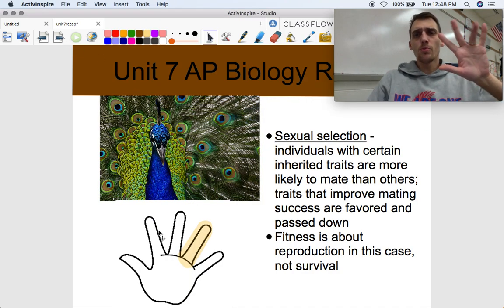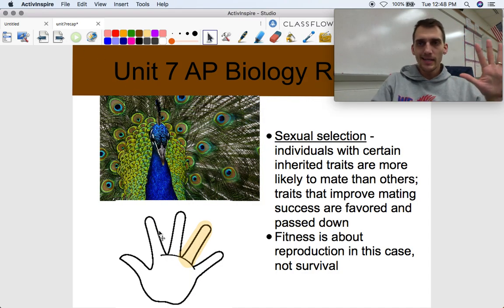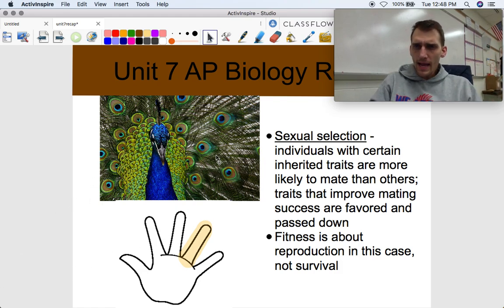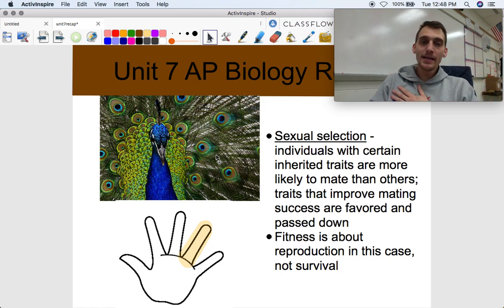All right, the second finger, the ring finger, is for what we call sexual selection. Not all traits help individuals survive and reproduce. We already talked about that with artificial selection and the pug's flat face, right? But look at this peacock over here. All right, gigantic feathers. Does that help it move? Does it help it fly? Does it help it climb trees? I don't know. No, it doesn't help it do any of those things. What does it help the male peacock do? Helps it reproduce. Okay, it helps it attract mates.